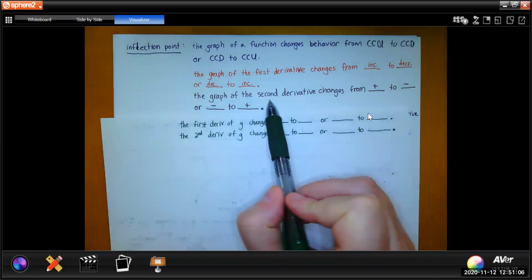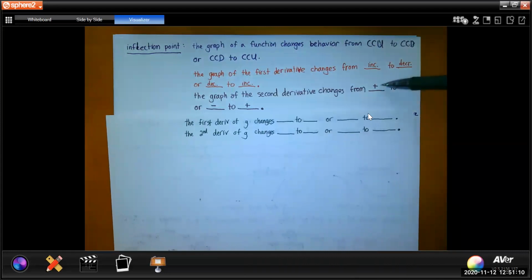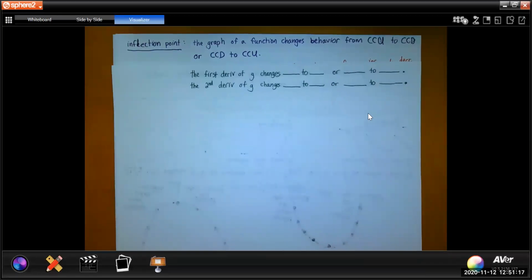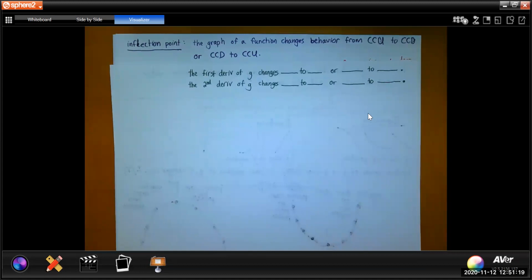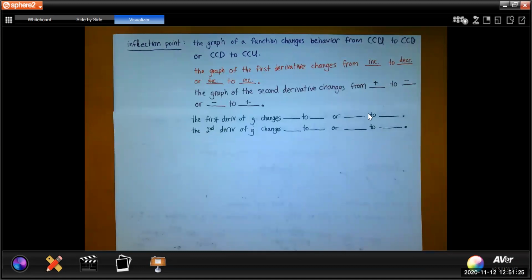So this is actually the second derivative of G. Changes from positive to negative or negative to positive. So a point of inflection in G also has behavioral relationships in G prime and G double prime.